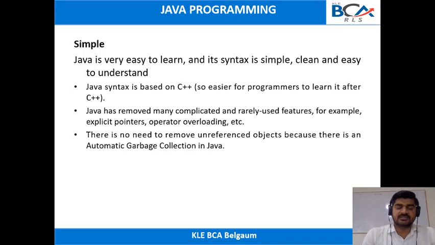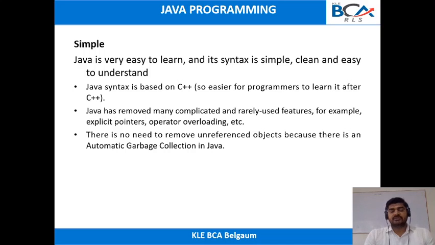That's why we can say that Java is a simple programming language. In a language like C, they use concepts like pointers. Pointers are a complex concept, and that complex thing is removed in Java programming. Java does not support the pointer concept.